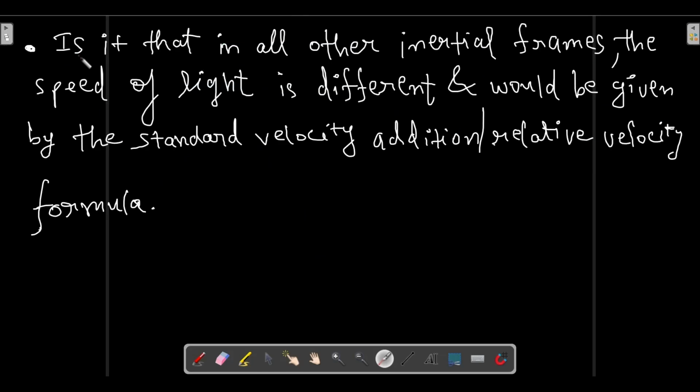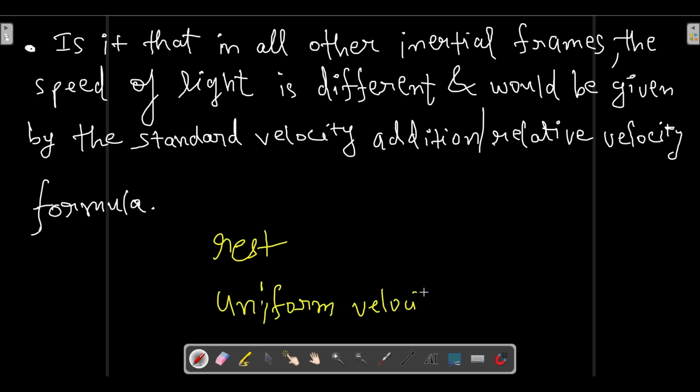Another question was whether in all other inertial frames other than ether, the speed of light is different. What do you mean by an inertial frame? A frame which is either at rest or moving with uniform velocity is called an inertial frame. The ether hypothesis said that the rest frame was the ether frame, and these two frames are inertial frames.